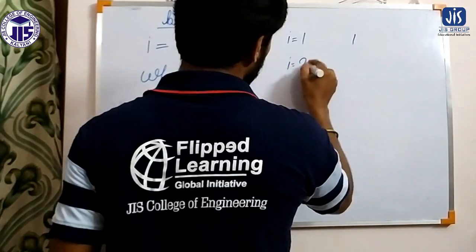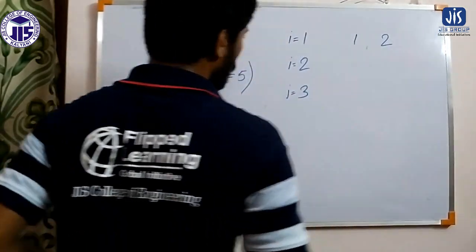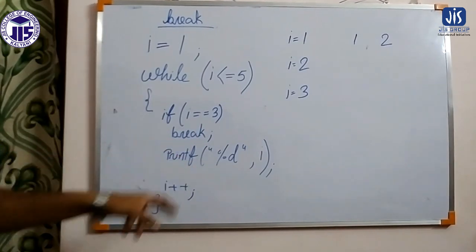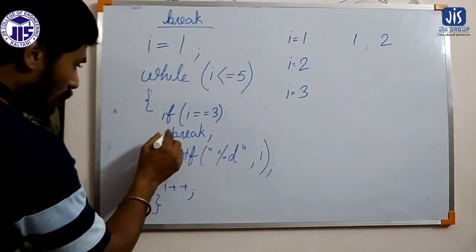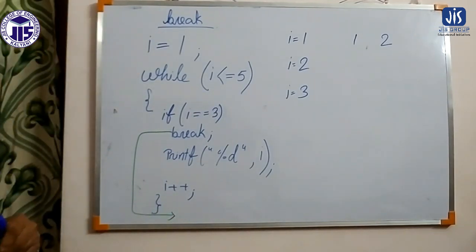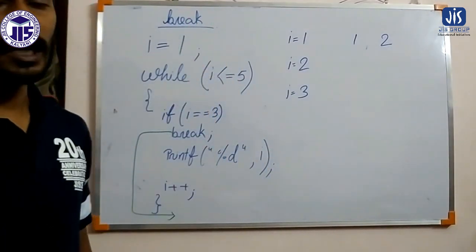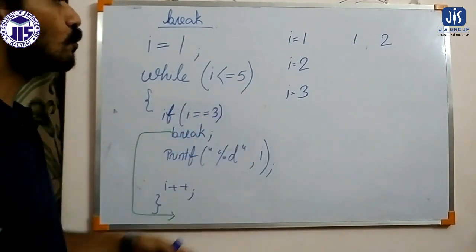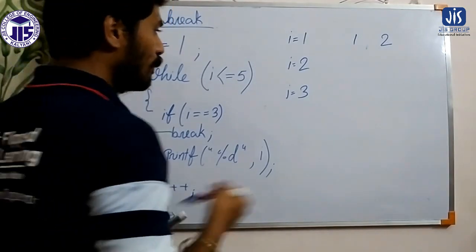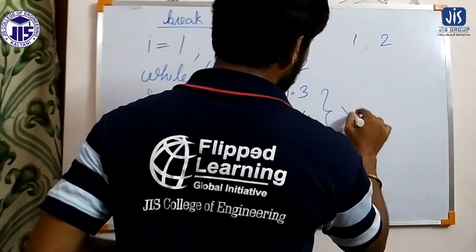Then I equals to 2, it will print 2. Then the value of I becomes 3. What will happen? When the value of I is 3, then break. As soon as the break statement executes, it will get out of the loop. It will no more get back to the condition, so it will completely stop. So in the output we will get only 1 and 2. For I equals to 3, 4 and 5, the loop will not execute.